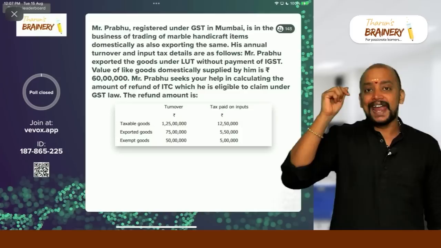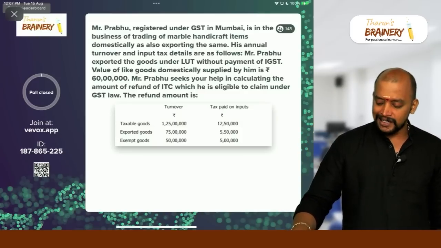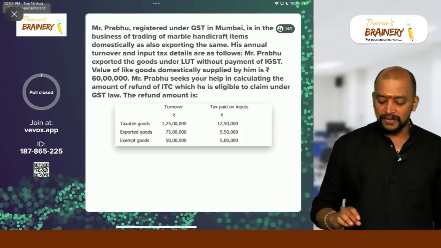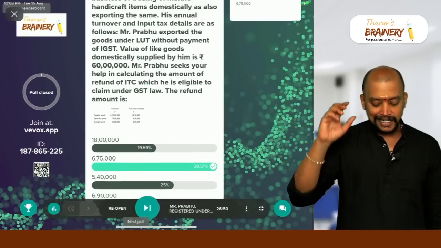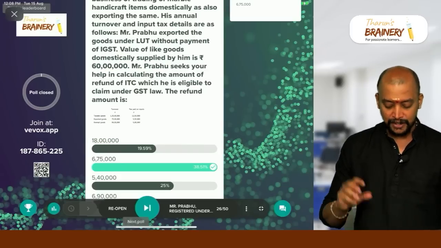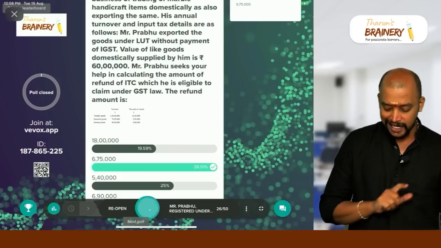So therefore 18 lakhs into 75 divided by 200, that will be 6,75,000 is the correct answer. So the correct answer for this is 6,75,000. Good, majority answered it correctly. Keep it up. Now we are moving on to the next question.